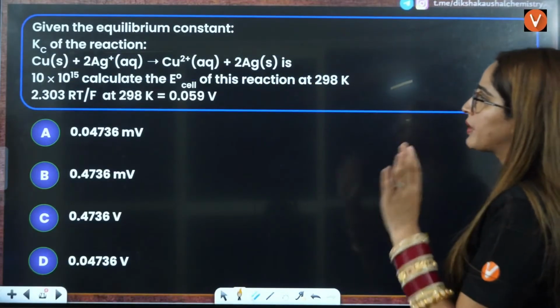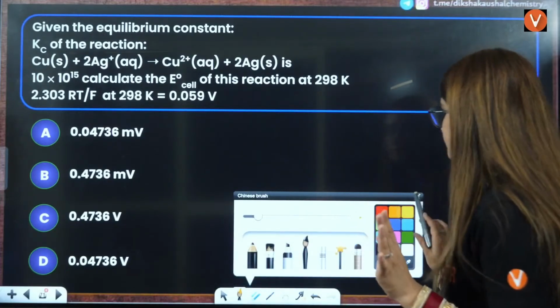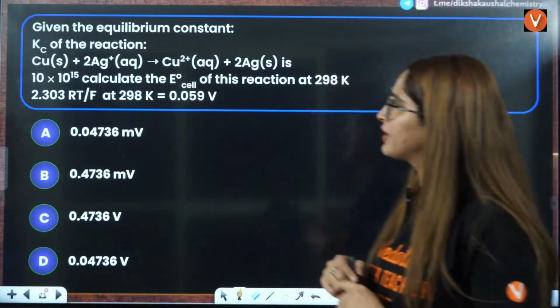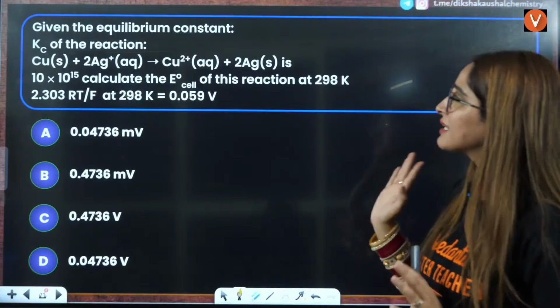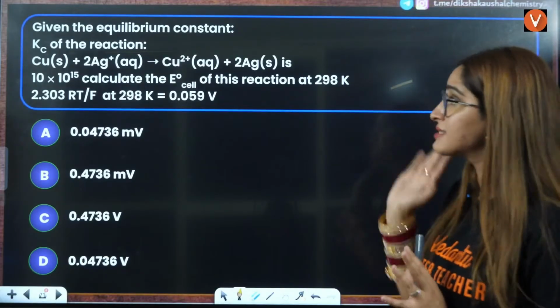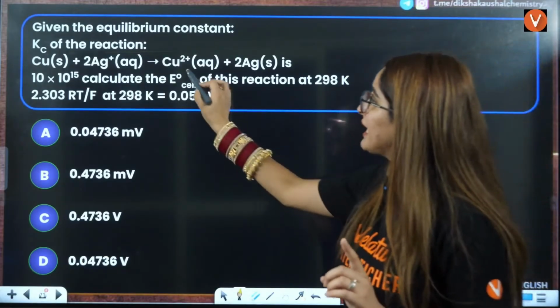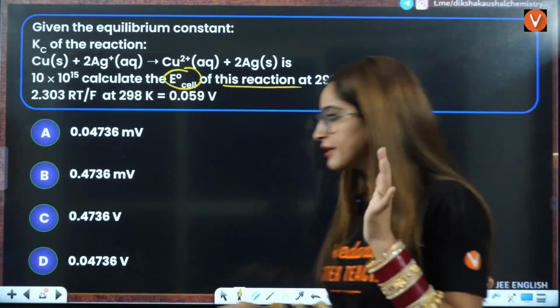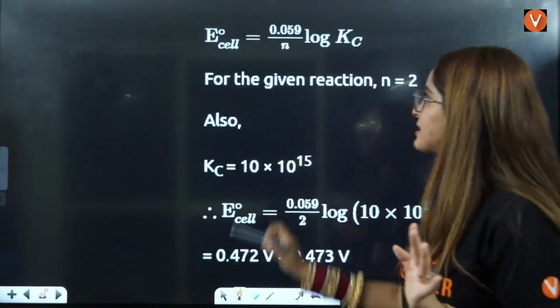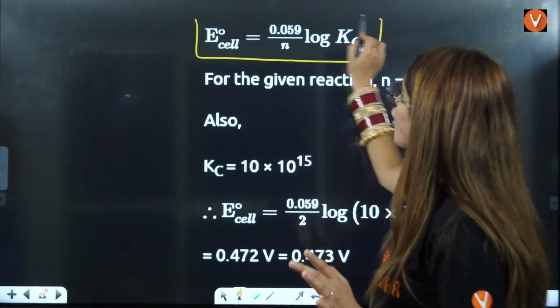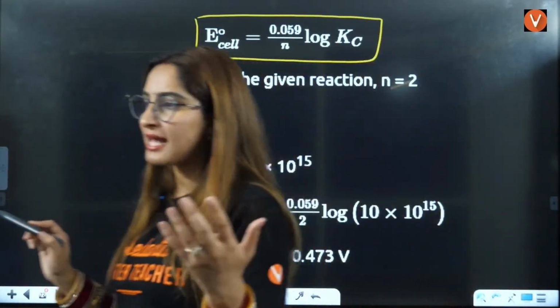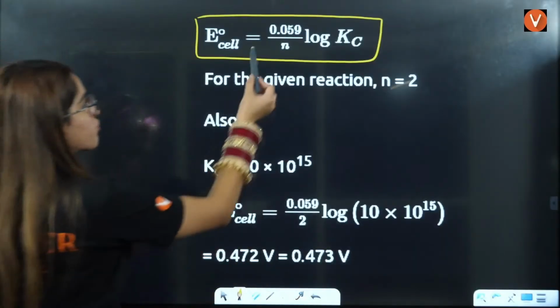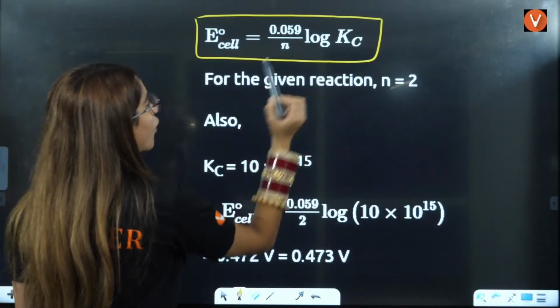Next, give the equilibrium constant. Now, here they have given you Kc, they are asking you, calculate E naught cell for the reaction. Achha, Kc is given to you. Direct relation between Kc and E naught cell is, E naught cell equals, because E cell is going to be 0 at equilibrium, so it is 0.059 divided by n log of Kc.